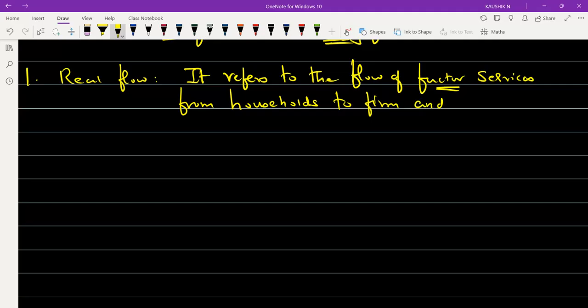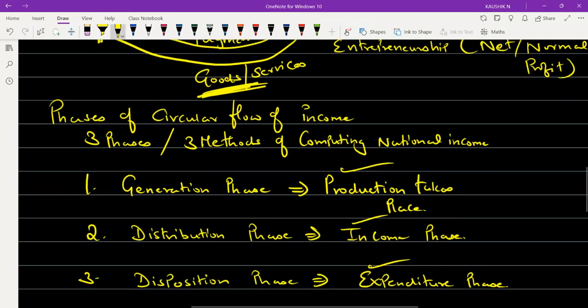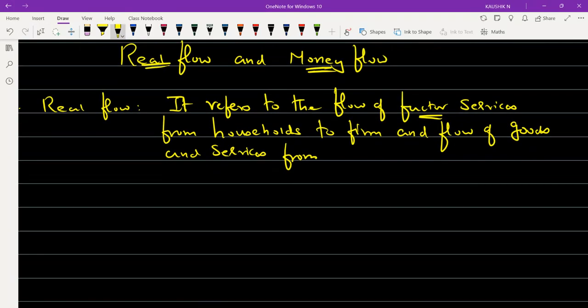And the flow of goods and services, from where to where? From whom do the goods and services move? Firms to the household. Firm to households. So goods and services flow from firm to households. Any doubt in this concept?